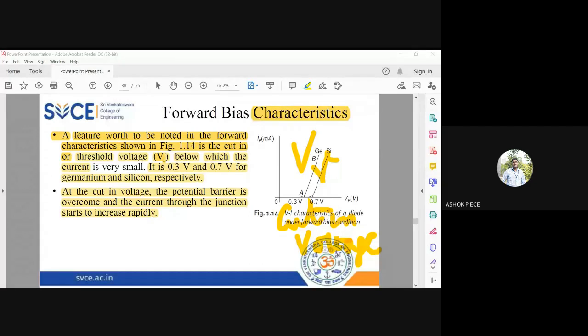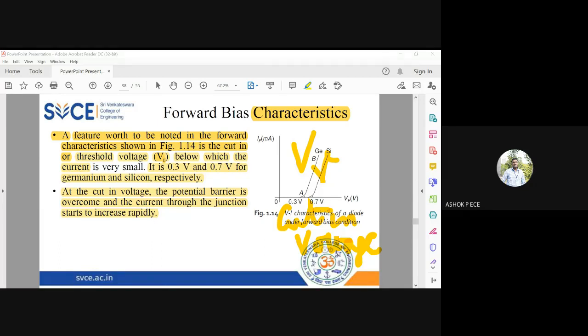I again say we have seen two things: equilibrium condition, where the potential barrier is formed and there is no current, because there is no supply given. In forward bias, I am going to connect in such a way that the electrons and holes cross the depletion layer easily by applying voltage.